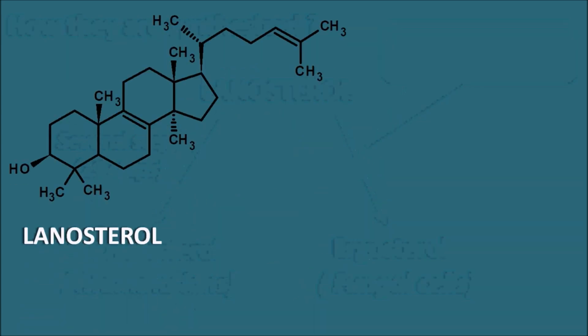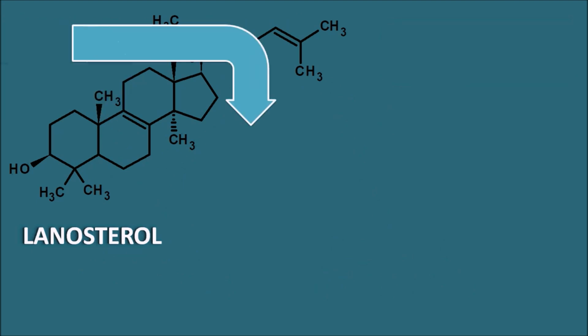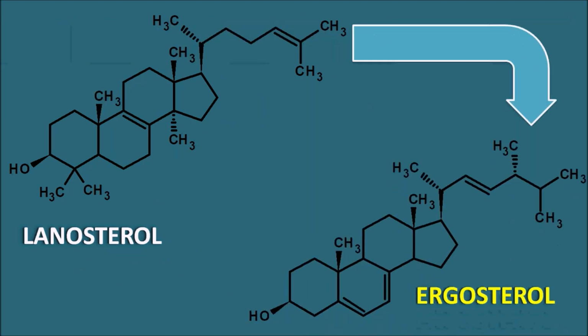Now this is the structure of lanosterol. This lanosterol is going to be converted into ergosterol within the fungal membrane. If we observe the difference between lanosterol and ergosterol, and focus on the methyl groups initially, you can observe that in lanosterol at the fourth position two methyl groups are present. Similarly, at the 14th position another methyl group is present. These methyl groups are lost in ergosterol with the introduction of a new double bond within the ring. We can also observe an extra methyl group in ergosterol within the alkyl side chain.